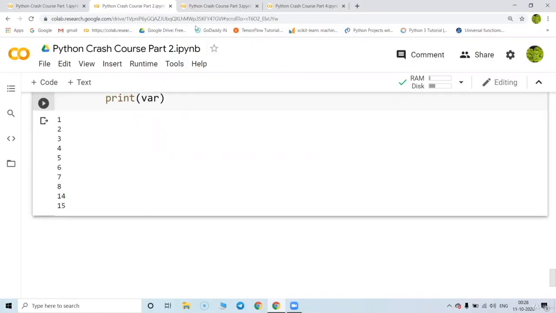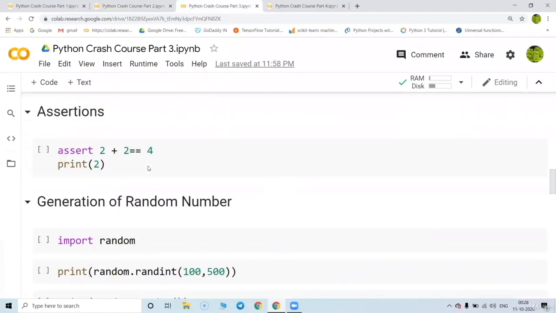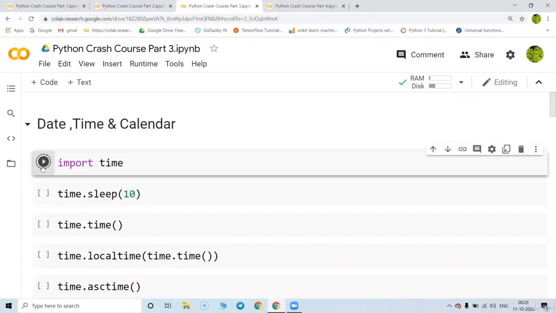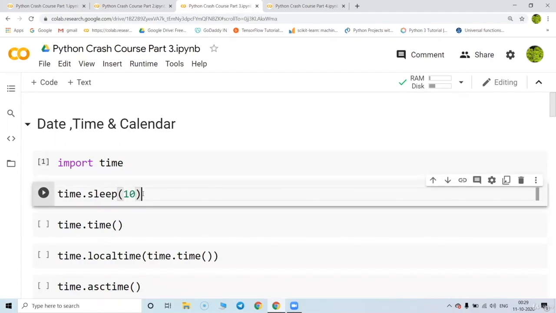Let's go to the next one. In the next one, we are going to understand the next very important part, and that is the date, time, and calendar module. So I'm importing the time module first. And in the time module, I'm going to work on the first function, and that is sleep. So when you write time dot sleep, it basically creates a kind of delay. So when I run this for 10 seconds, it is not going to display anything. So the system is busy doing nothing.